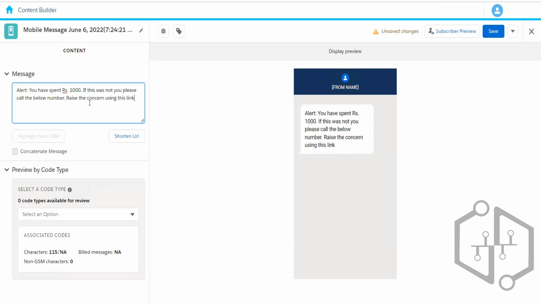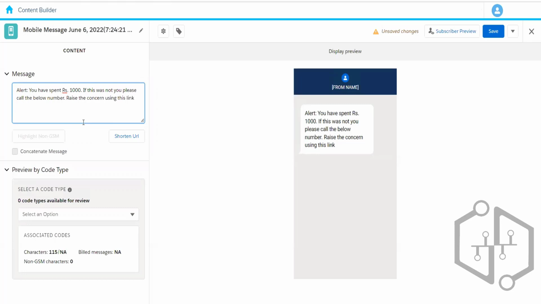But we are limited to 160 characters for the entire message. If this URL is very long, we want to shorten it. So we have this inbuilt feature. Using this, we can shorten the URL so that it doesn't take many characters, and we do not exceed the 160 character limitation. Let's say we have more than 160 characters in our SMS message. The general behavior of SMS companies is this: we are going to send this SMS to the mobile companies, and they are going to send it to their customers.